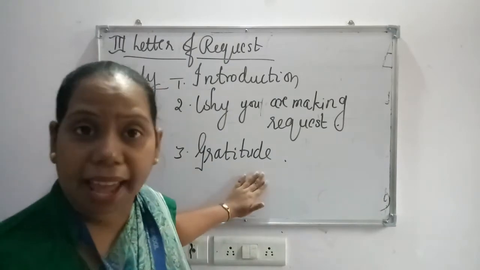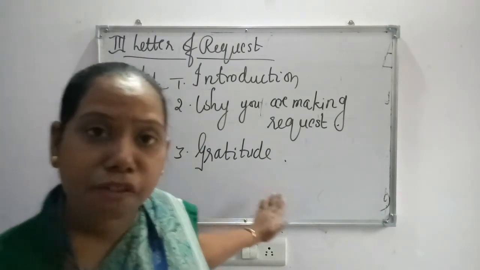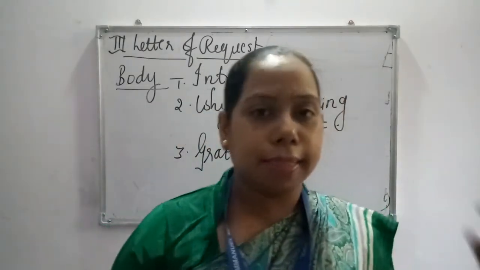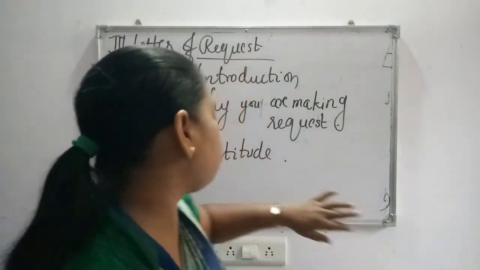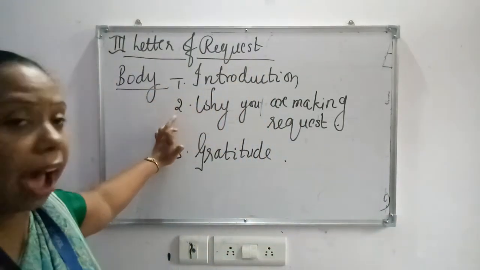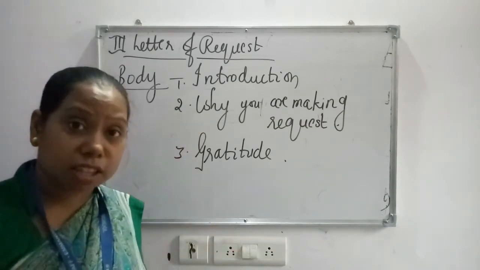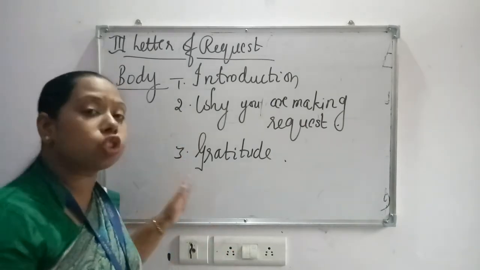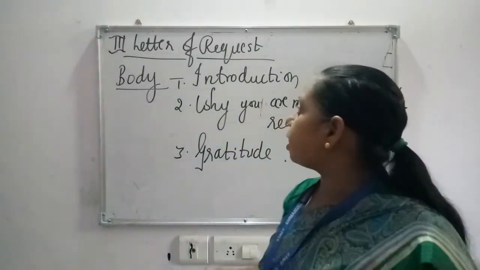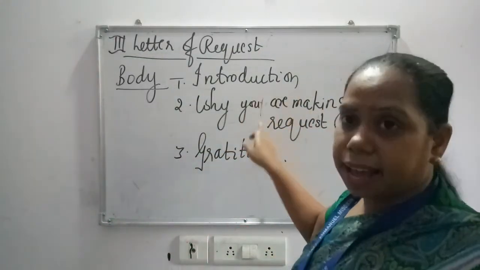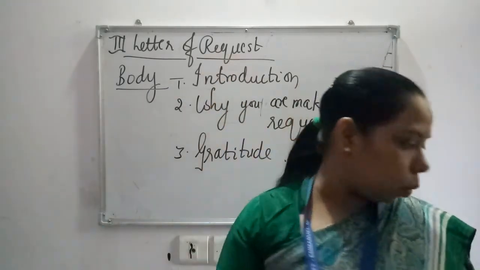And then in the end show the gratitude, meaning I am highly obliged or thankful to you for this. That should be mentioned in the letter. First of all, introduce yourself, why you are making this request, why you want this thing to be done for you, and show the gratitude, meaning thank the person. These three things should be there in the body of the letter of request.